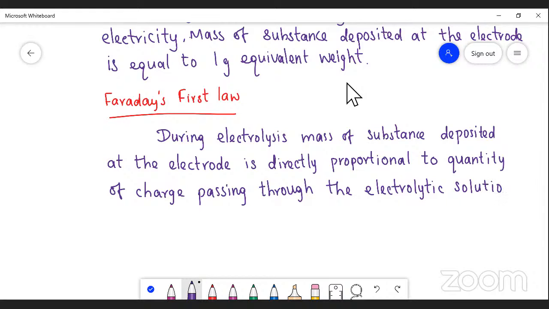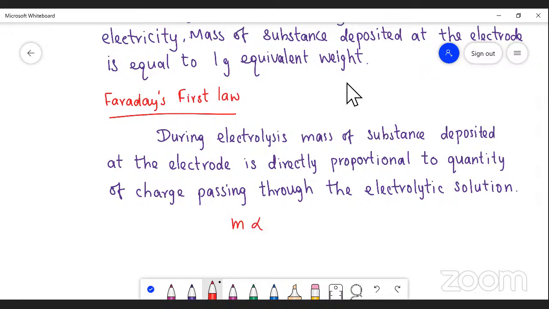So it is Faraday's first law. What is Faraday's first law? Mass of substances deposited at the electrode is directly proportional to the charge of electricity we are passing. We may write it here: mass of substances deposited or liberated at the electrode is directly proportional to quantity of charge passing through the electrolytic solution.